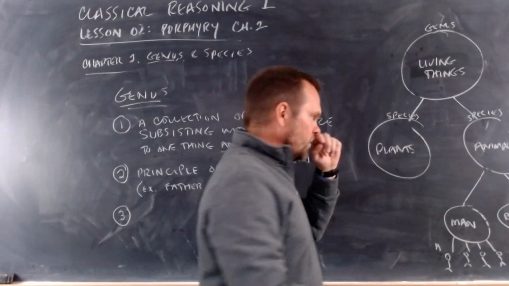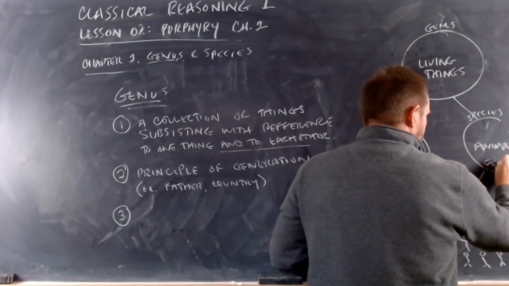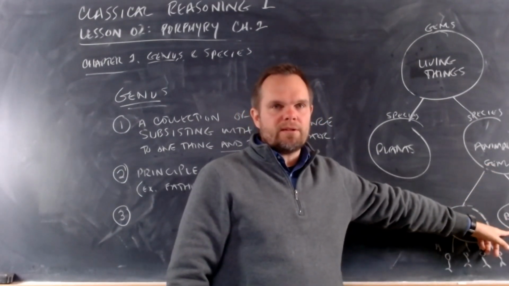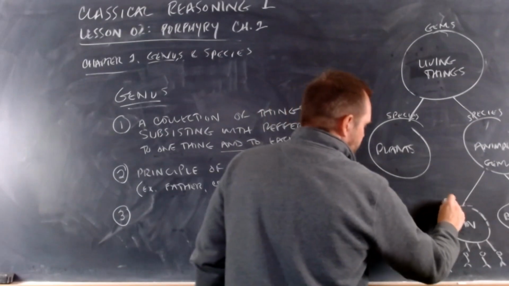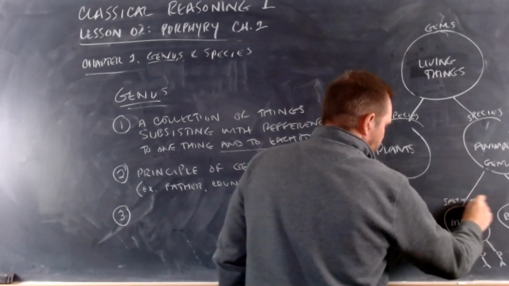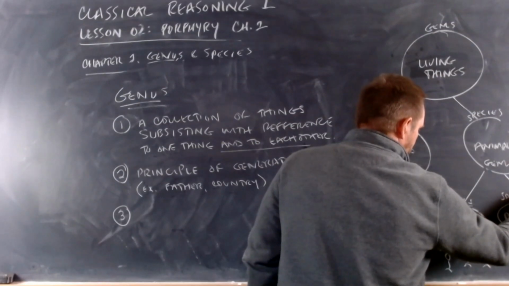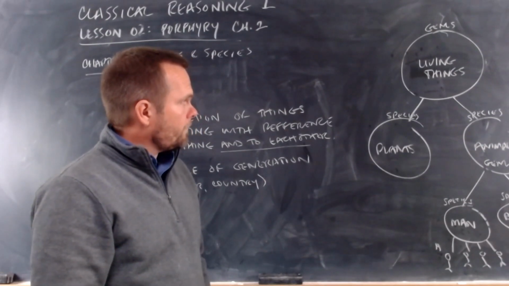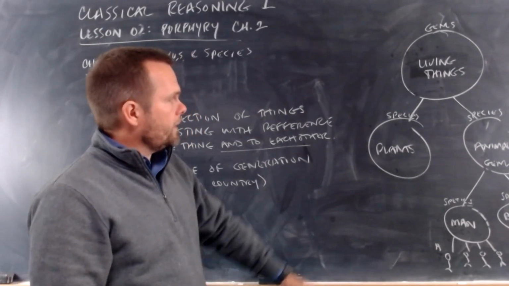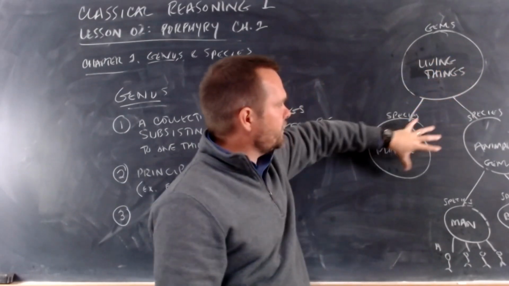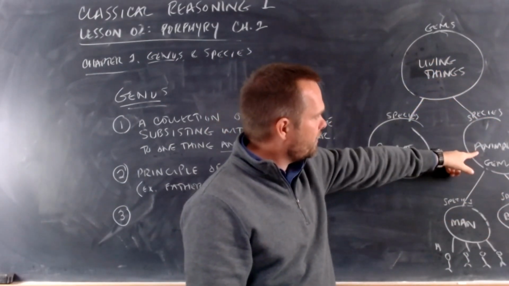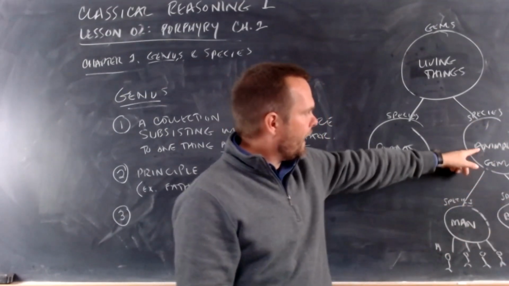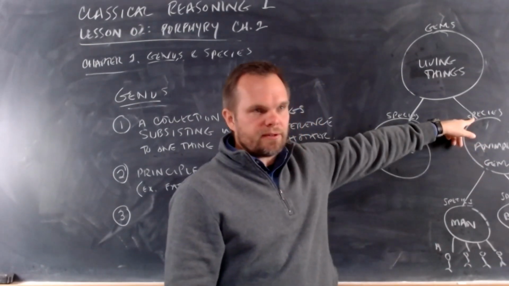So this is also genus. So animal is also a genus because it divides into species. All right? So we have a genus that divides into species, but we find another class divides into species, so that is also genus. Animal is both genus and species.